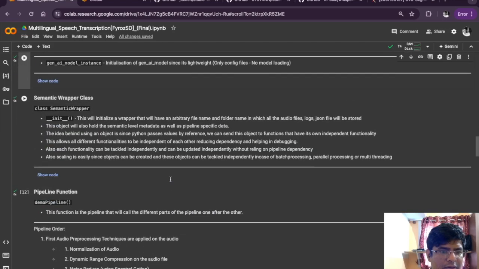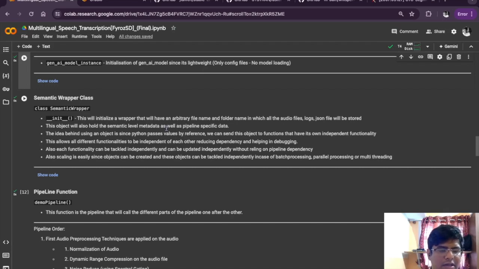This is the wrapper. The concept behind the code is, for any audio file, we wrap a semantic wrapper around it, and we pass this to all the functions.